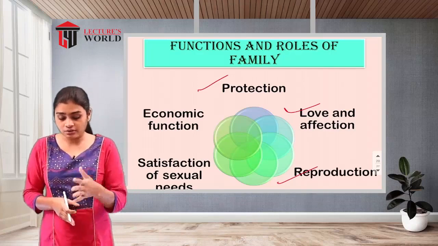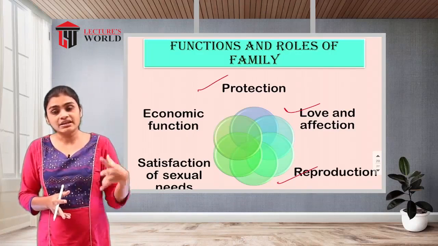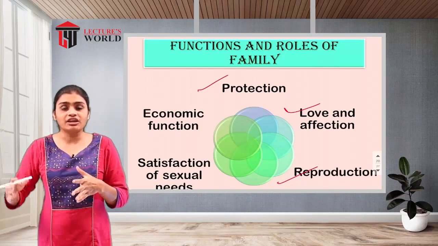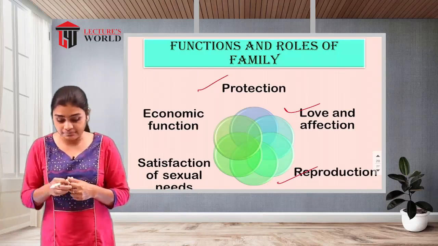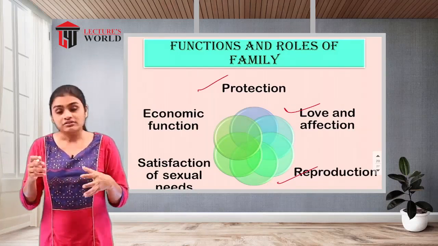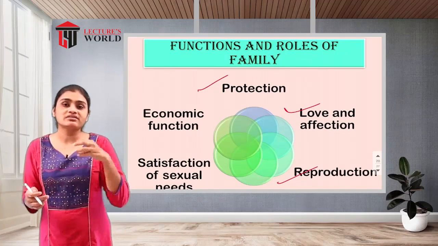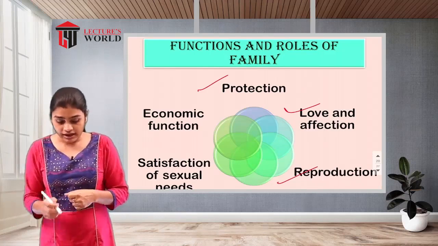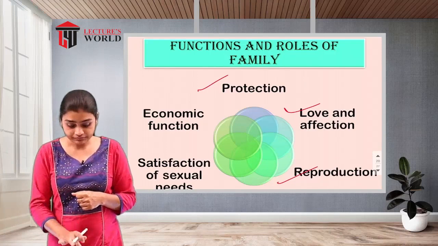This is how the process of reproduction takes place, and the family plays a role in maintaining the generations of the family. The continuity of the generations will be maintained by this type of family. They are also involved in the process of child upbringing and child rearing. That is another function, or role, of the family.